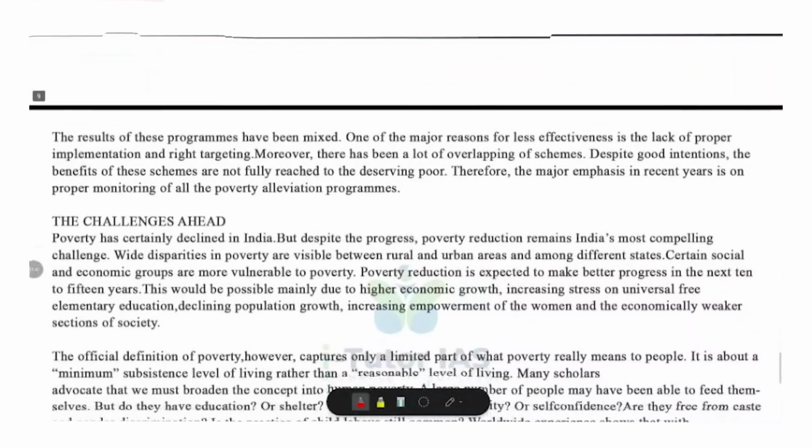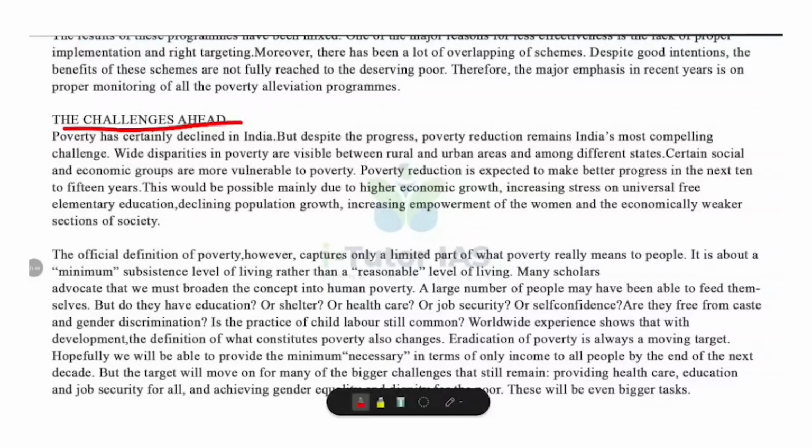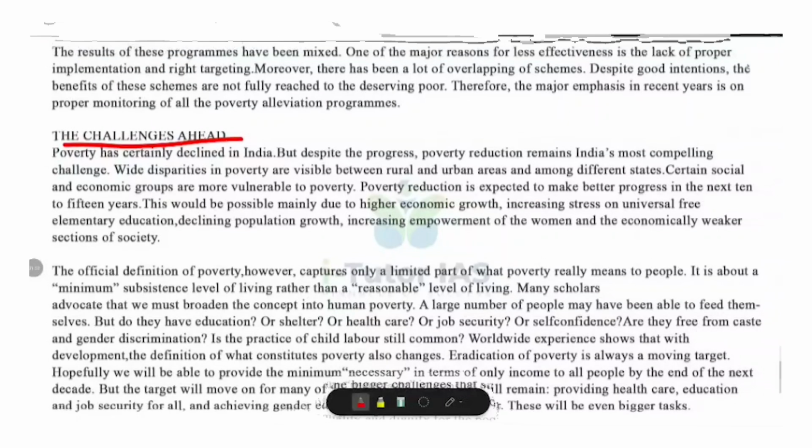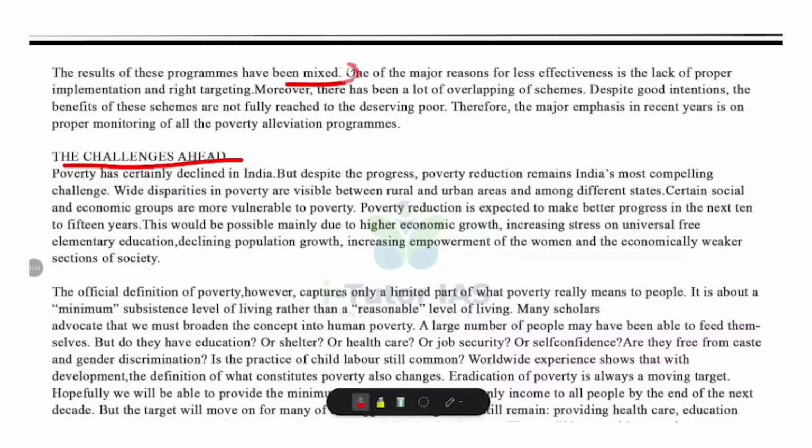What are the challenges here? Many programs have mixed results due to poor implementation. Overlapping schemes reduce efficiency. Benefits often do not reach the most deserving poor. So the recent focus is greater emphasis on proper monitoring and effective targeting of all poverty alleviation programs.